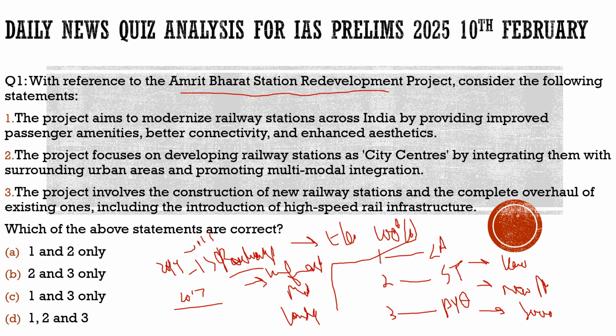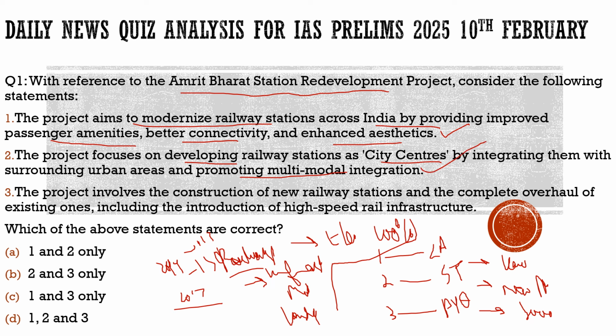Here the question says, with reference to the Amrit Bharat Station Redevelopment Project, consider the following statements. First statement, the project aims to modernize railway stations across India by providing improved passenger amenities, better connectivity, and enhanced aesthetics. 100% correct. This is the primary purpose of this. Second, the project focuses on developing railway stations as city centers by integrating them with the surrounding urban areas and promoting multimodal integration. 100% correct. There is nothing wrong which we can see in this statement too.